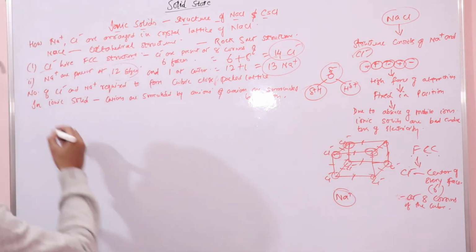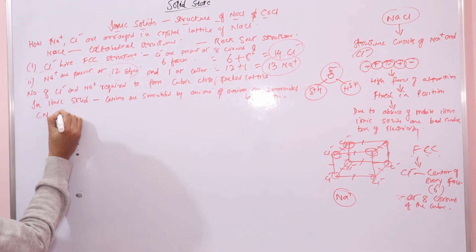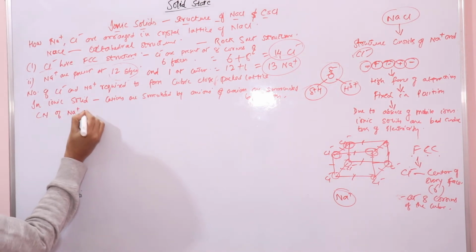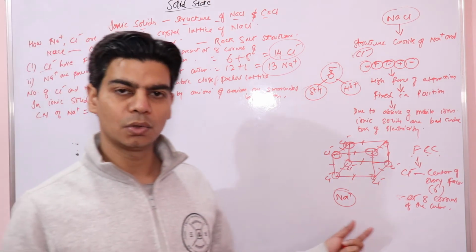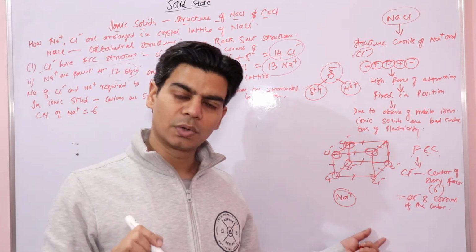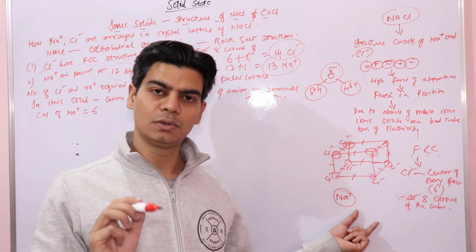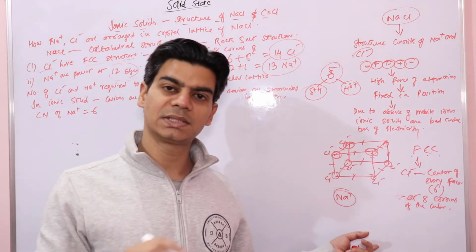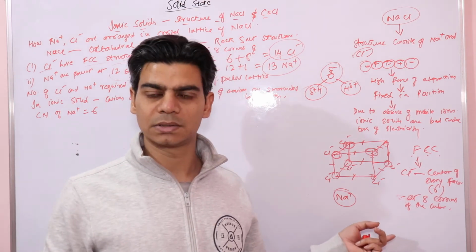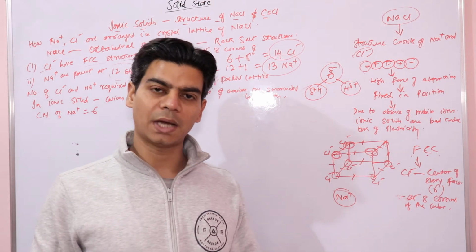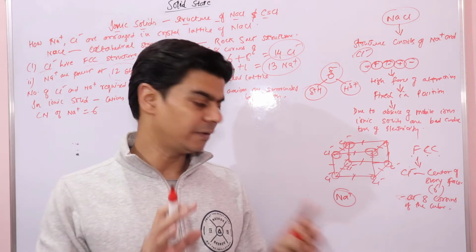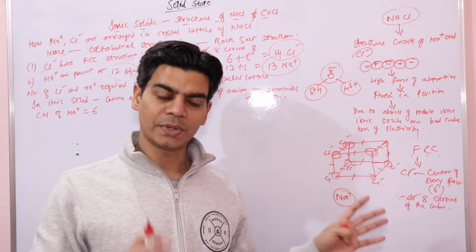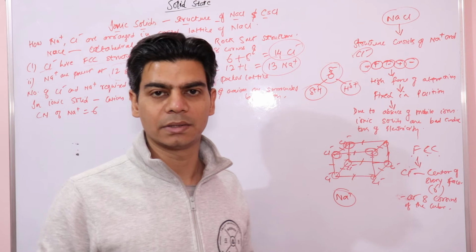So the coordination number of sodium ion is 6. Similarly, any chloride ion is surrounded by 6 sodium ions. So the nearest neighbors of any reference chloride ion in the structure are 6 sodium ions around it.